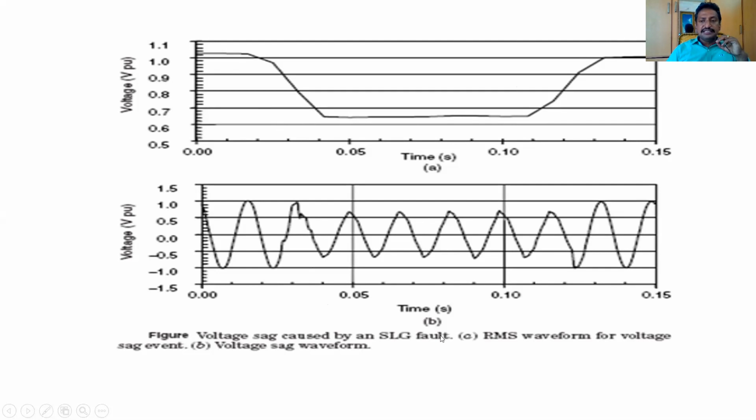SLG means single line to ground fault. In this, the first figure A indicates the RMS waveform for a voltage sag event, and B indicates the voltage sag waveform. See how this waveform is between positive 0.5 and negative 0.5. So it reduces the voltage to 0.5 per unit. It is called a sag.